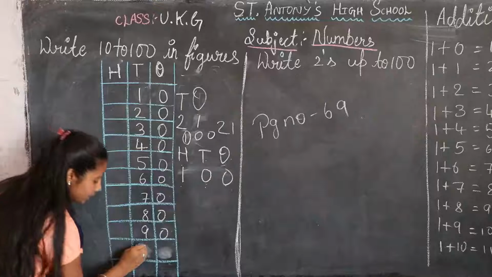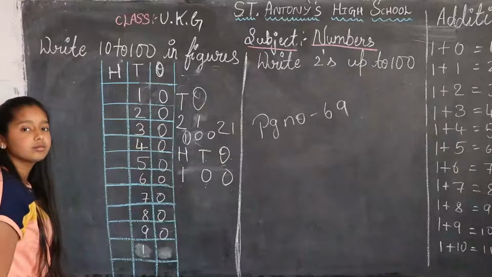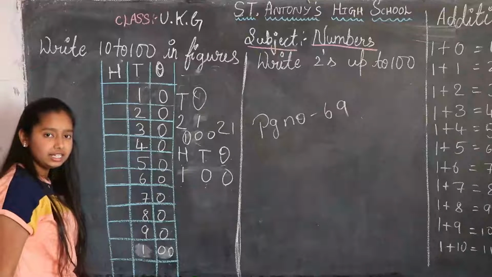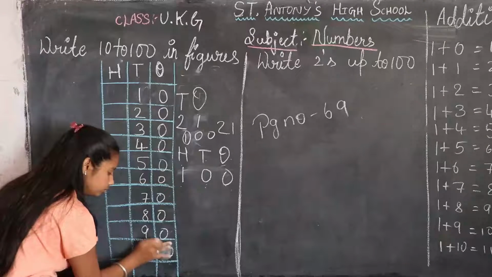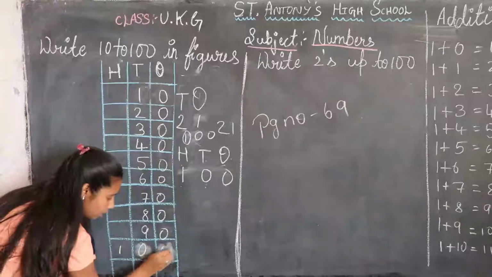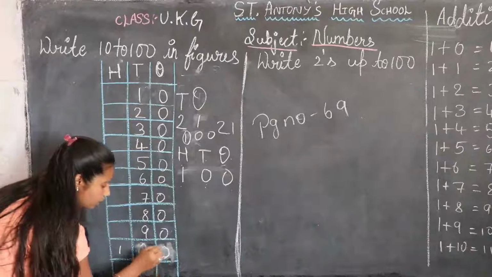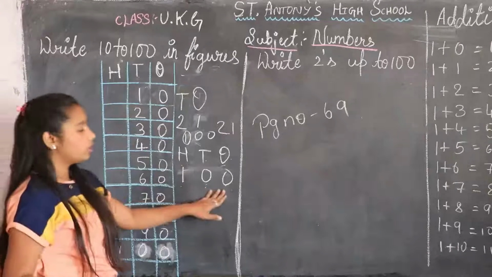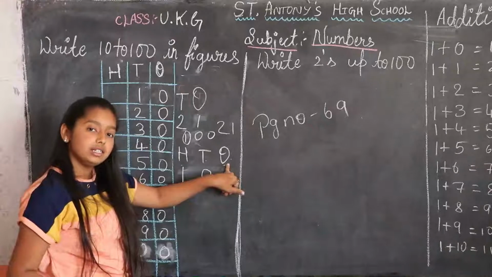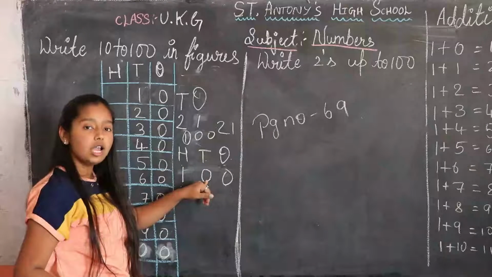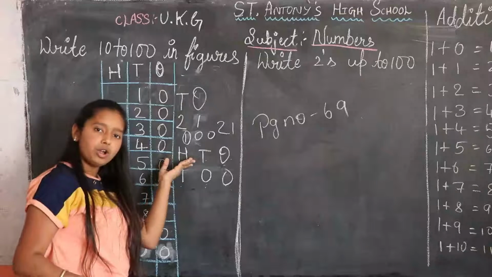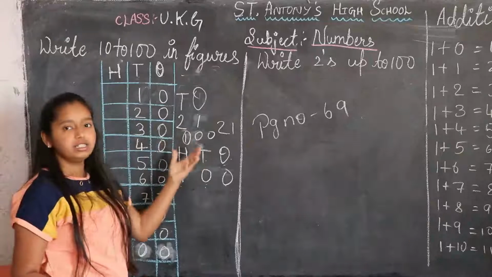Now tell me, shall I write 1 here? 1, 0, 0. Is this right? No. 1, 0, 0, 100. A 1-digit number we call ones. A 2-digit number we call tens. A 3-digit number we call hundreds. I hope you understood. Next class I will revise it.